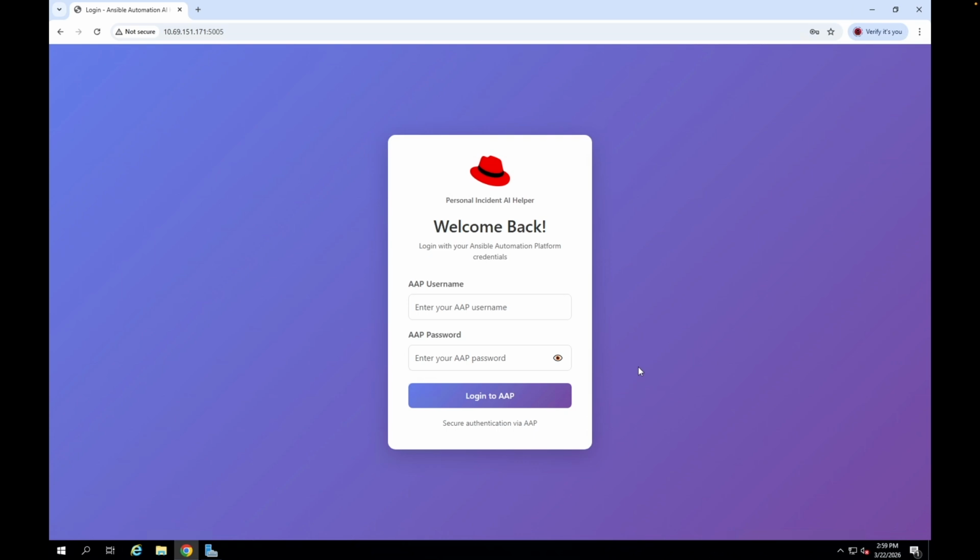This is to ensure that the appropriate role-based access control is applied to the users who are going to use this particular chatbot. So if you do not have the permissions to perform certain actions in the automation platform, you will also not be able to use the chatbot to perform the same task. For instance, a user who only has the permissions to view or check certain services inside the target system will only be able to do the same using the chatbot. He or she will not be able to perform other things which require more permissions, such as starting or stopping a service.